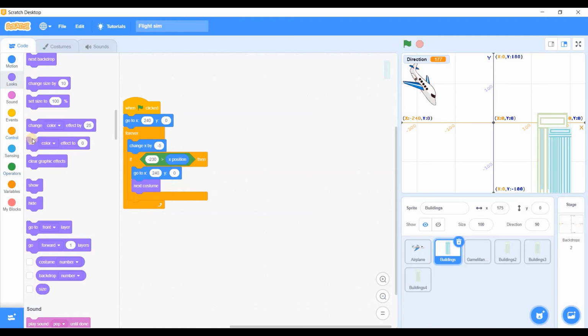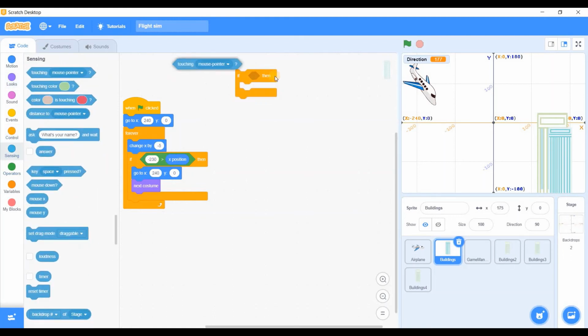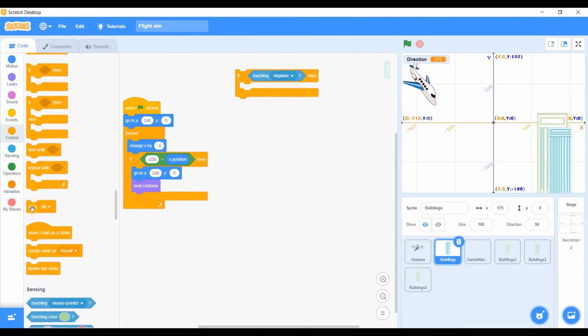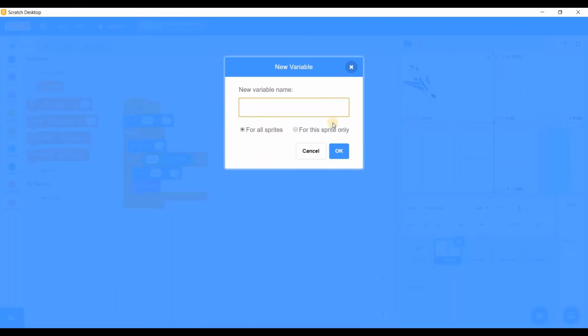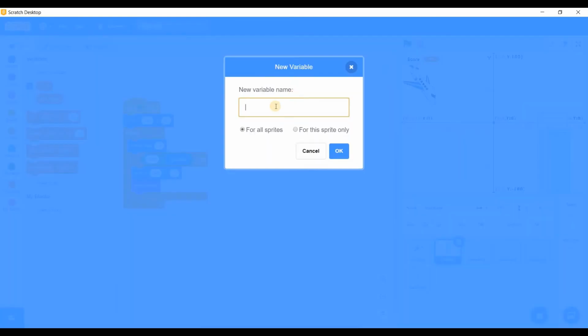Here I will create another if block. If, in sensing, touching airplane, I will say stop all. And I will also create a variable. Let me just delete this one and let's call it score, and make another variable called high score.